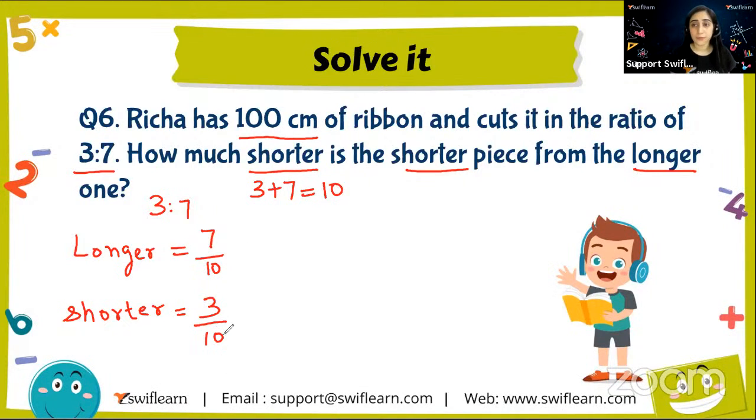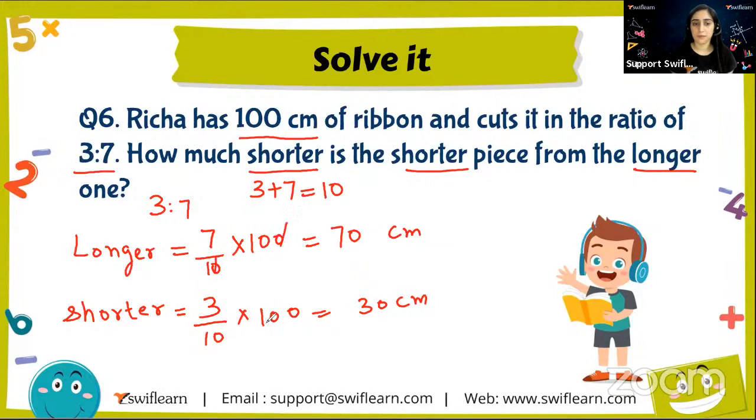I got this ratio in terms of fractions: out of 10 parts, 7 parts are for the longer one and 3 parts are for the smaller one, right? Now the question is asking to calculate for 100 centimeters. So what will I do? I'll multiply both by 100 centimeters. On solving this, I got 70 centimeters, and here it is 30 centimeters.